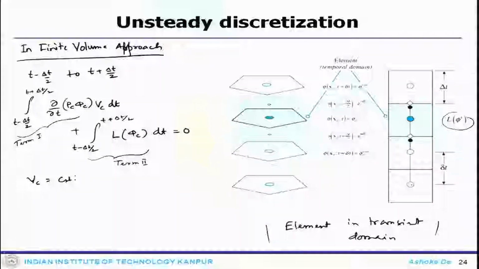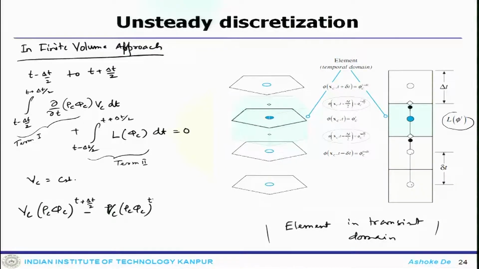So, term 1 can be turned into a difference of phase fluxes, and term 2 can be evaluated as a volume integral using the midpoint rule. The semi-discretized equation will look like V c rho c phi c at t plus delta t by 2 minus V c rho c phi c at t minus delta t by 2 plus L phi c t delta t equals 0.